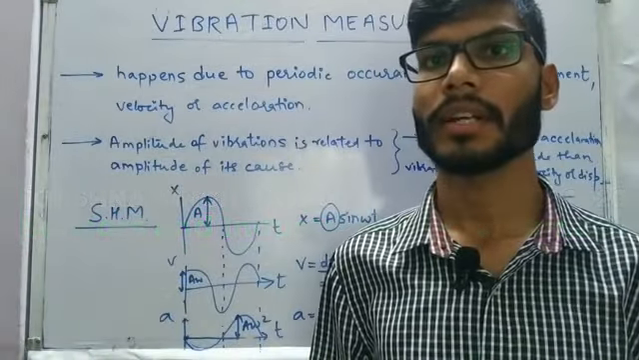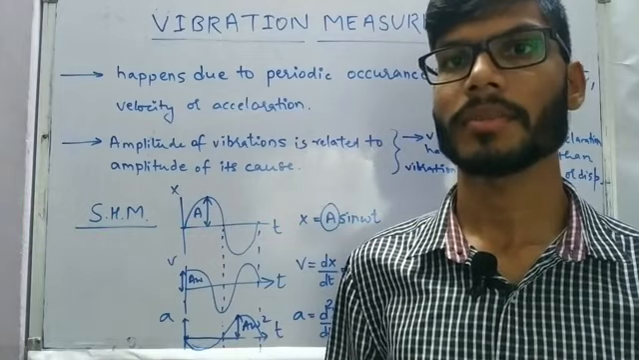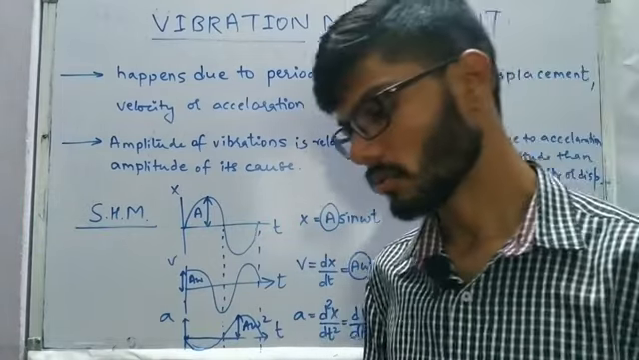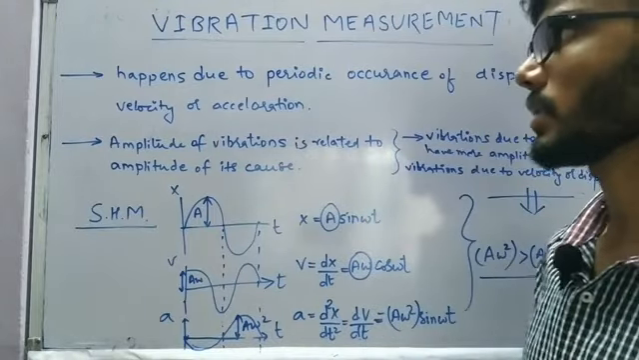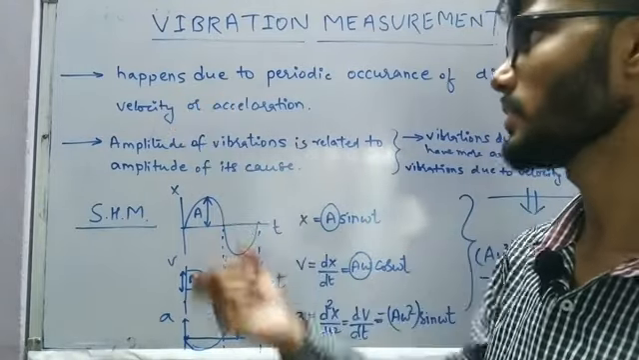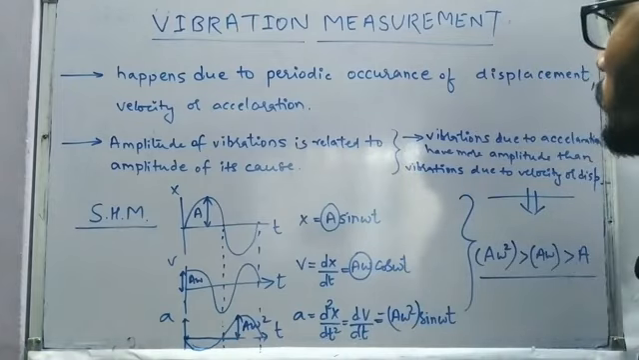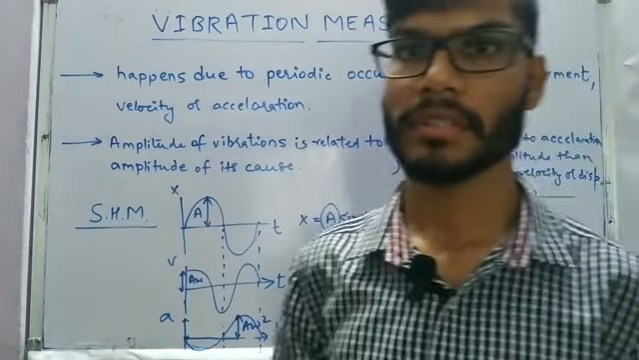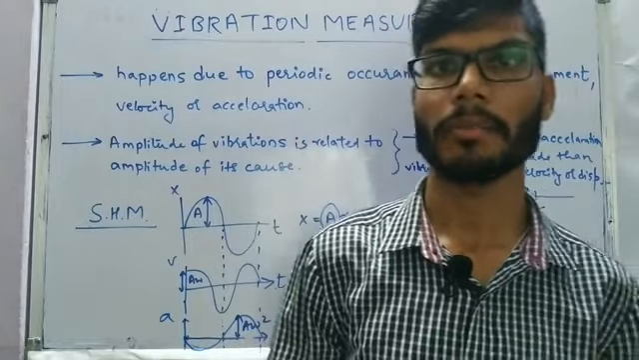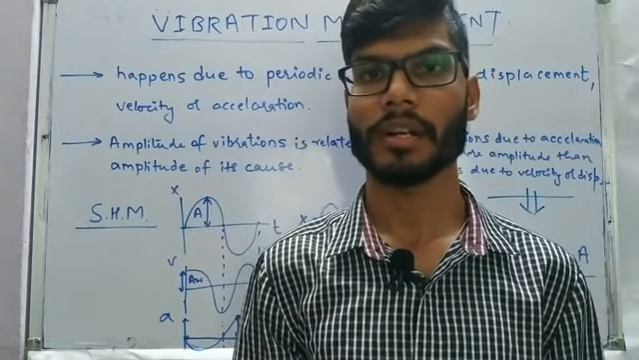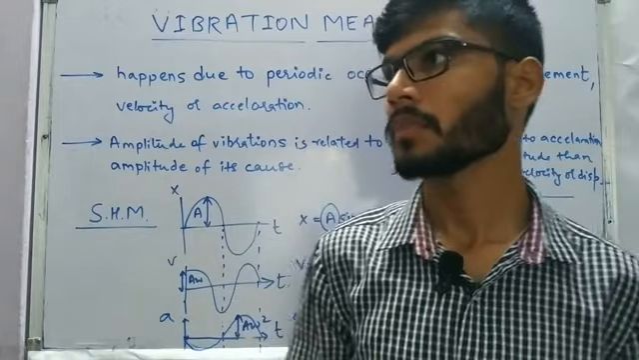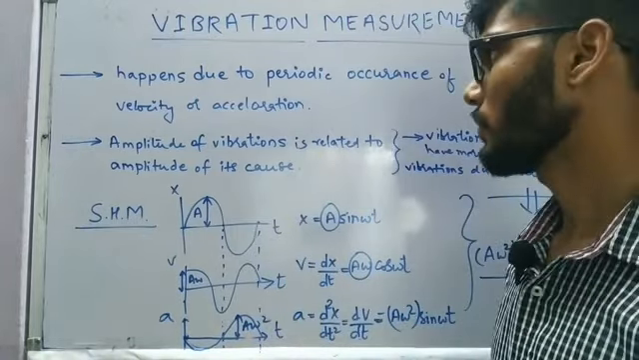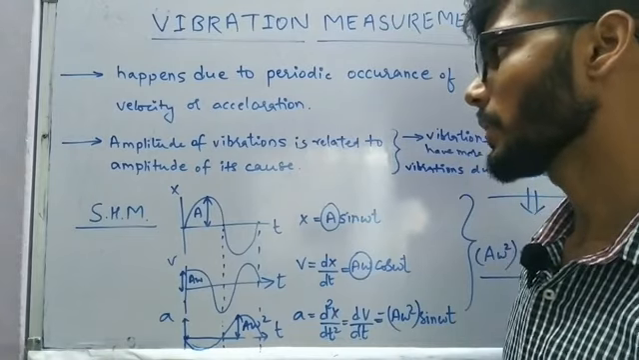In today's session we are going to have a discussion on vibration measurements and what it means by vibration. Vibration is nothing but a phenomenon which happens due to the periodic occurrence of displacement, velocity or acceleration. So the cause of vibration can be any of the three. Either it can happen due to the displacement, or due to the velocity, or due to the variations in the acceleration. The amplitude of vibrations is related to the amplitude of its cause.